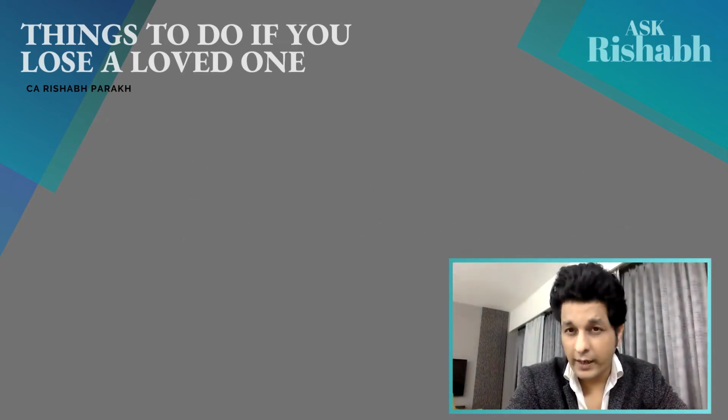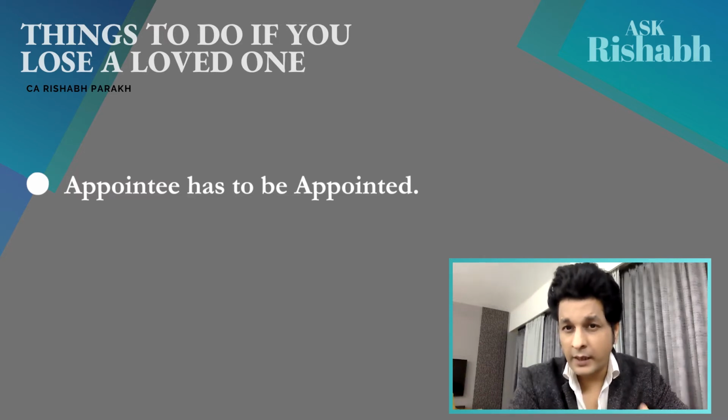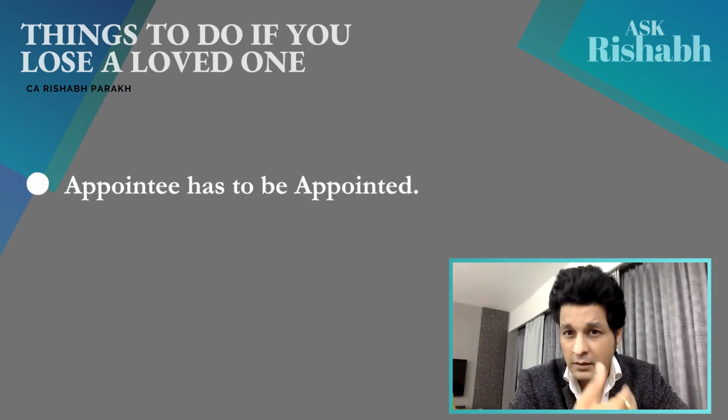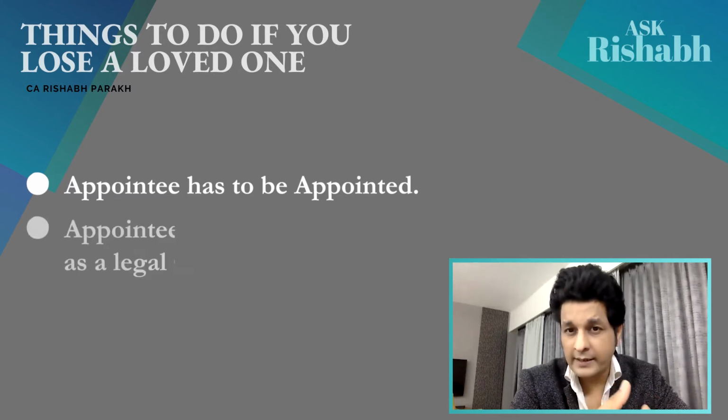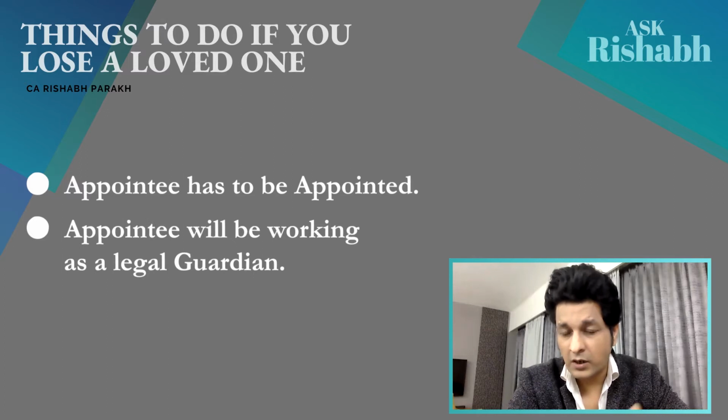In case of an unfortunate event where a child loses both parents, and especially if the child is a minor, an appointee has to be appointed. Appointees could be the grandparents of the child, that means the mother and father of the deceased, or if grandparents are not there, then the brother or sister of the deceased, that means uncle and aunt. These appointees will work as a legal guardian and will manage the assets until the child turns major.